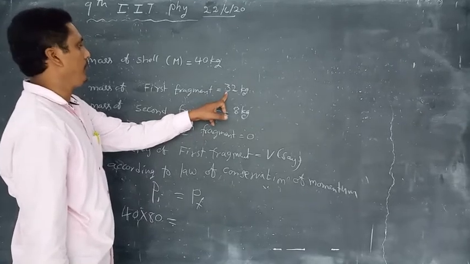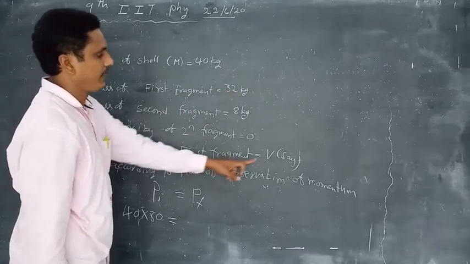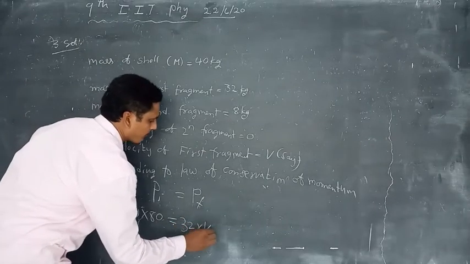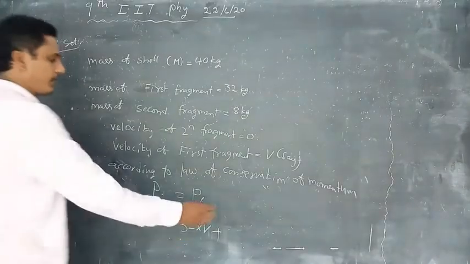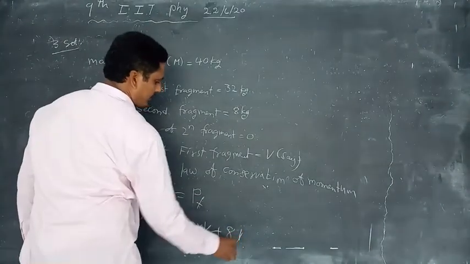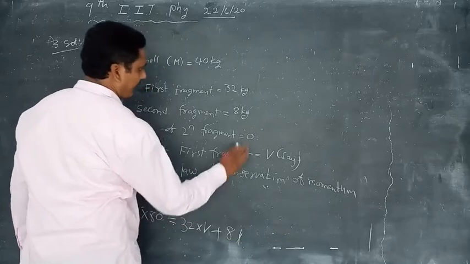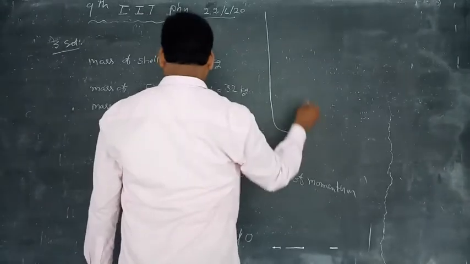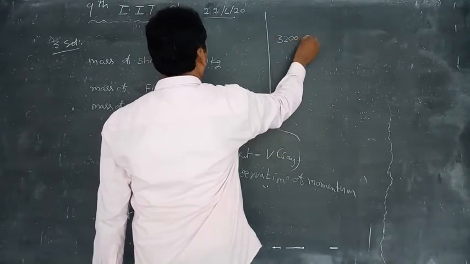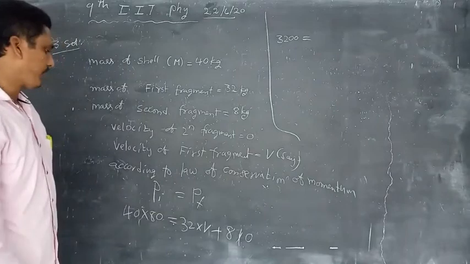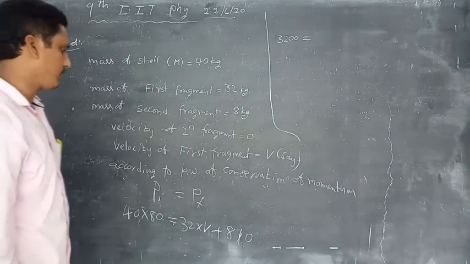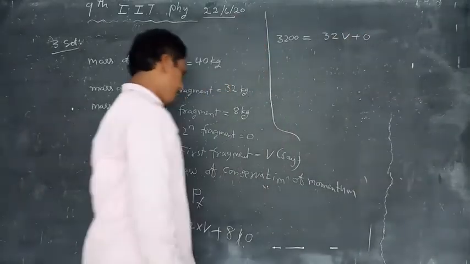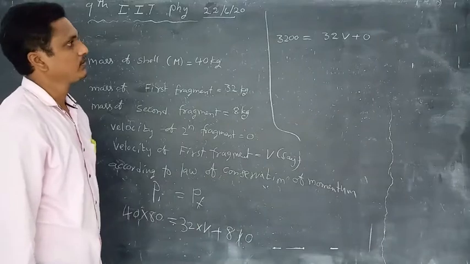First fragment mass 32 kg, velocity v. That means 32 into v plus second fragment mass 8 into velocity 0. So 3200 is equal to 32v plus 0.